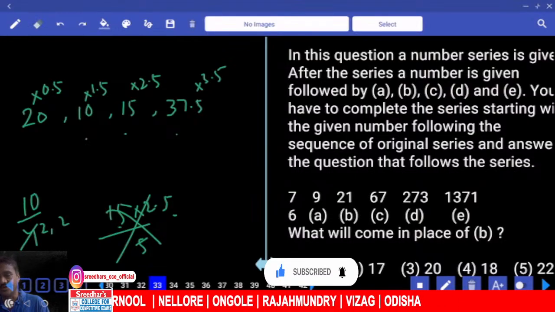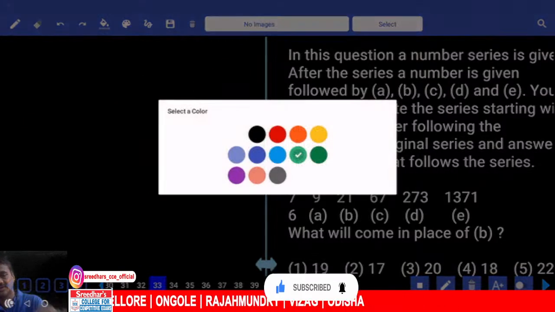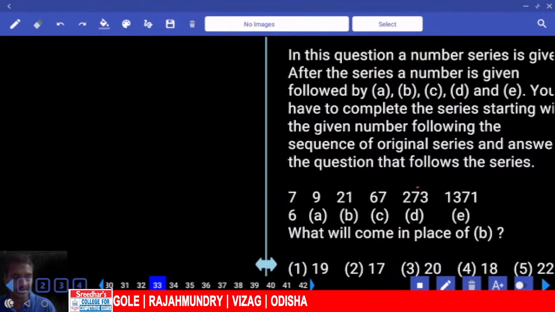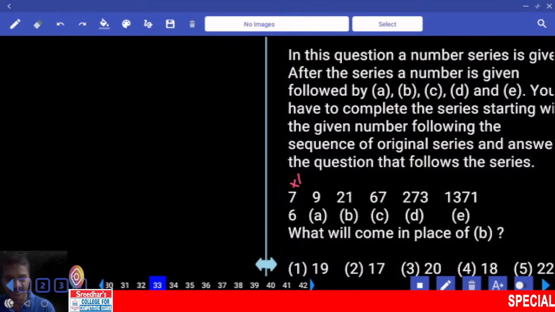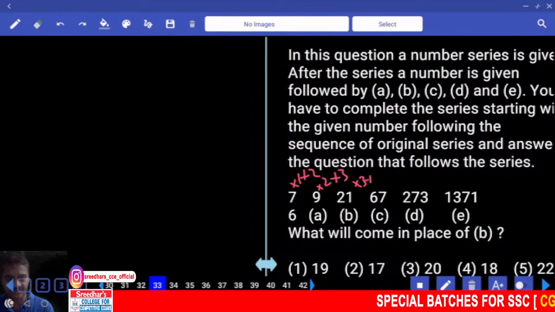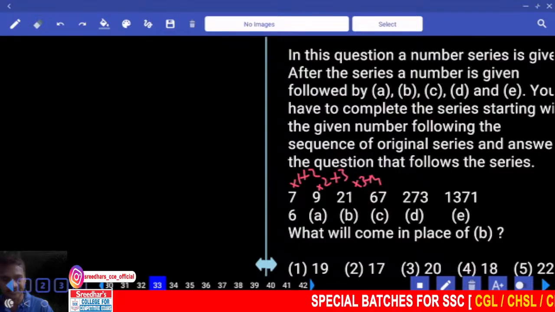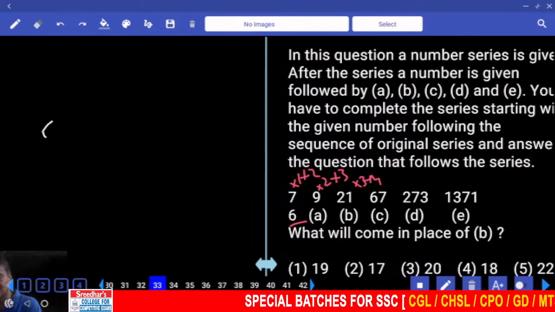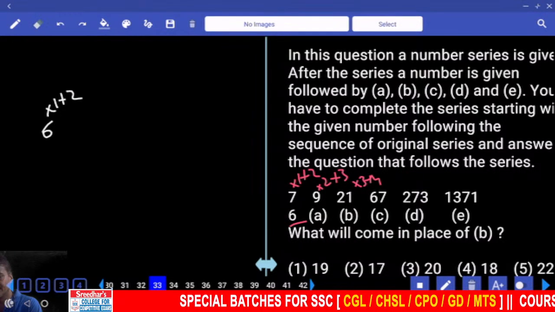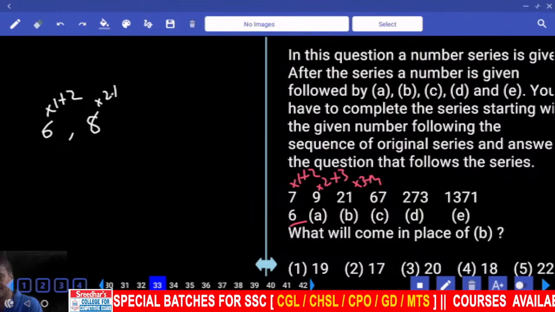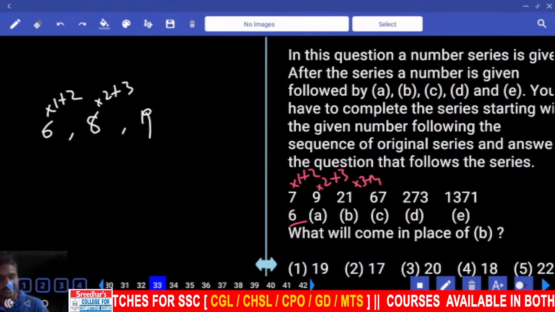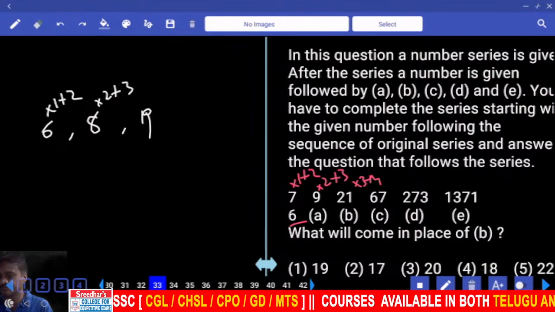33. Again it started with 273. I just started with 273. And here the number is multiplied by how many times? 5 or 6 times. 5, 4, 3, 2, 1. Make it happen. Into 1 plus 2, into 2 plus 3, into 3 plus 4, into 4 plus 5 and so on. Then to start, 6 to start. Now 6 into 1 plus 2, 8. 8 into 2 plus 3, 16 plus 3, 19. 19 is choice 1, question number 33.